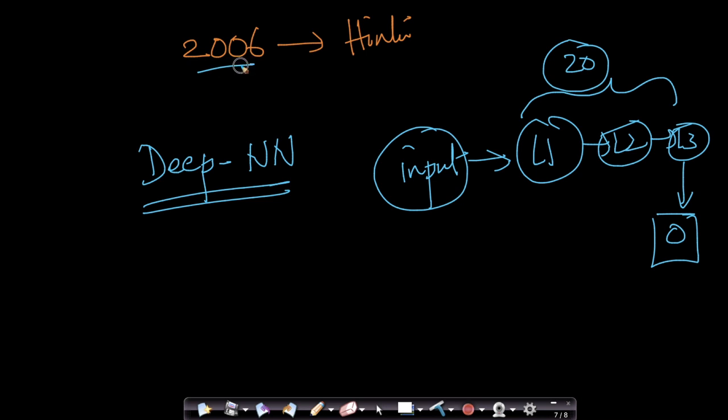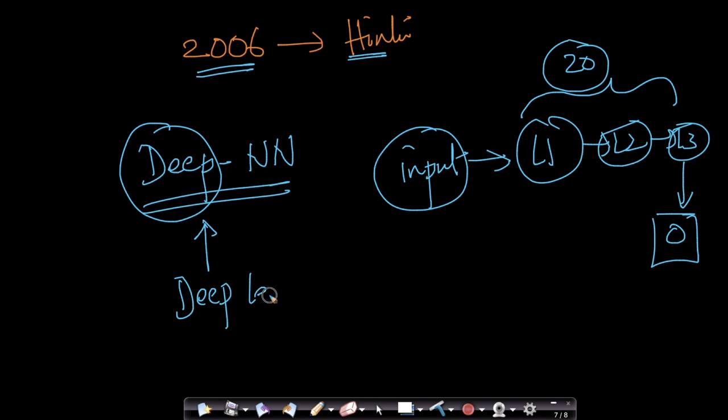So around 2006, Geoff Hinton came up with a phenomenal work where he gave some very interesting ideas on how to train deep neural networks, which is the foundation of all of deep learning that we learn. Deep learning in a nutshell is nothing but deep neural networks. But people didn't take him too seriously. Of course, the wave started when Geoff Hinton published this seminal work in 2006.